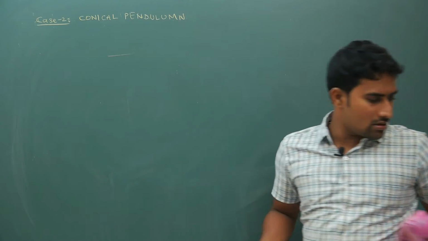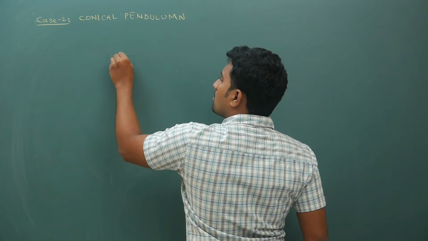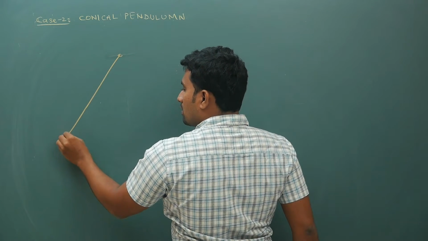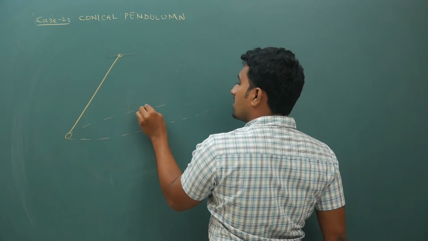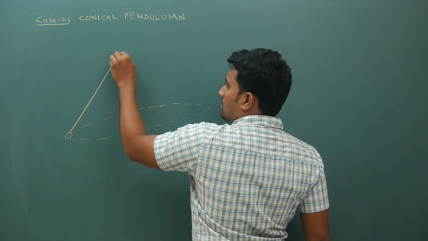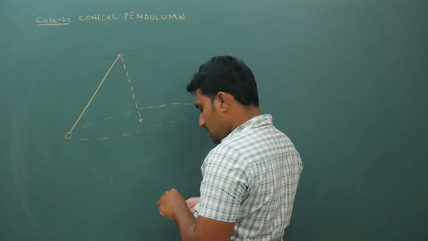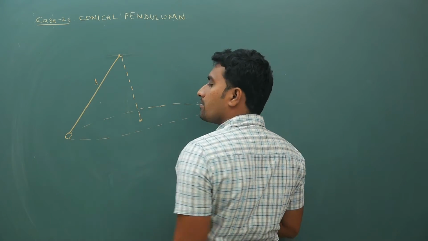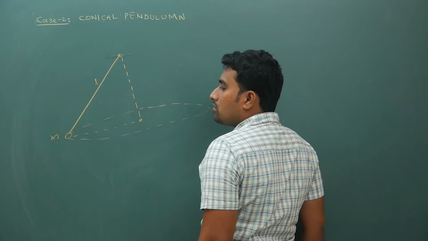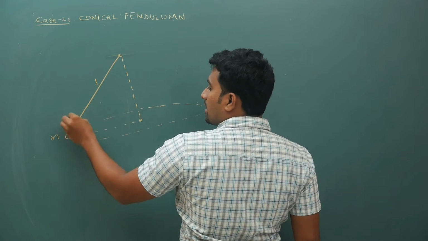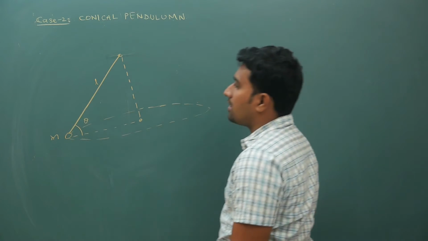No. You have held it with your hand, probably, and somehow you are rotating it such that it executes circular motion like this. So this string length you just take as L. The mass of this bob you take as M. Now let us say some angle is given to you. This angle, let us say, is theta.